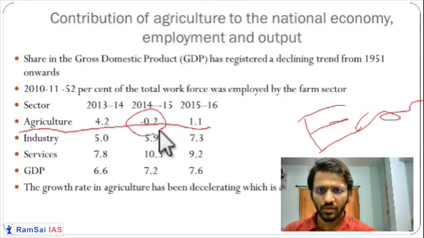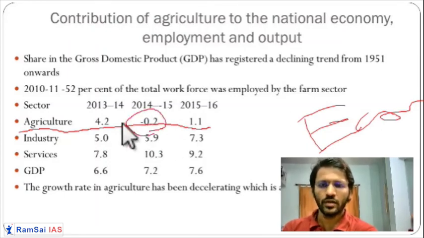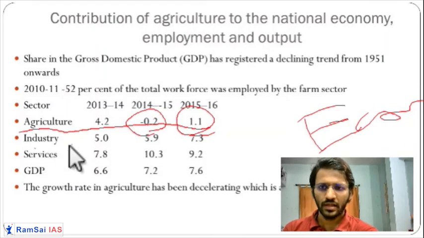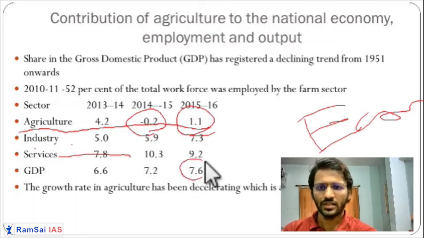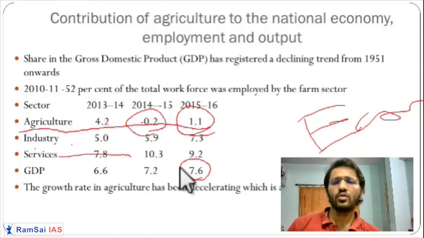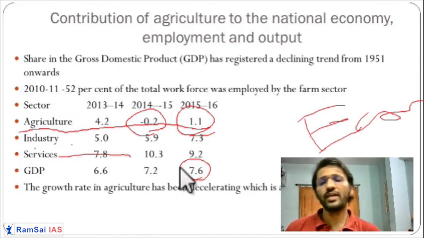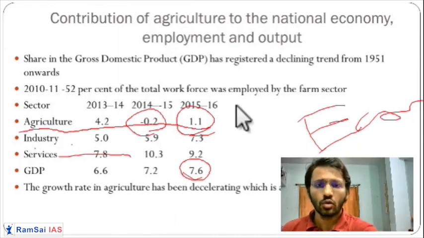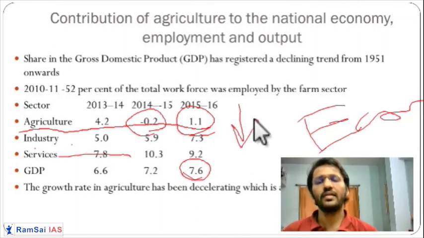In 2014 it was minus 0.2%, a negative growth rate. In 2015-16 it was 1.1%, whereas industry and service growth rates are increasing. Overall GDP growth was 7.6% in 2015-16. So overall you can see that the agriculture growth rate is decreasing year by year.